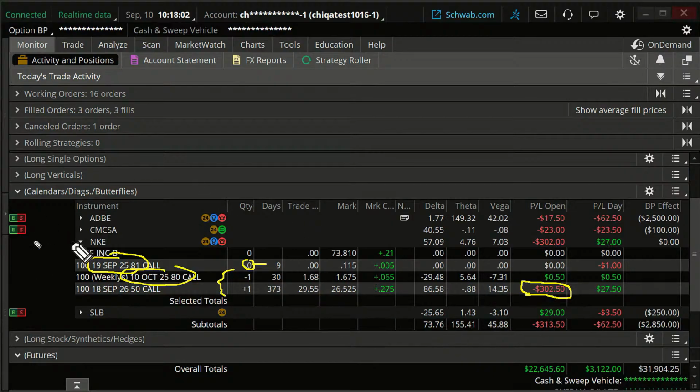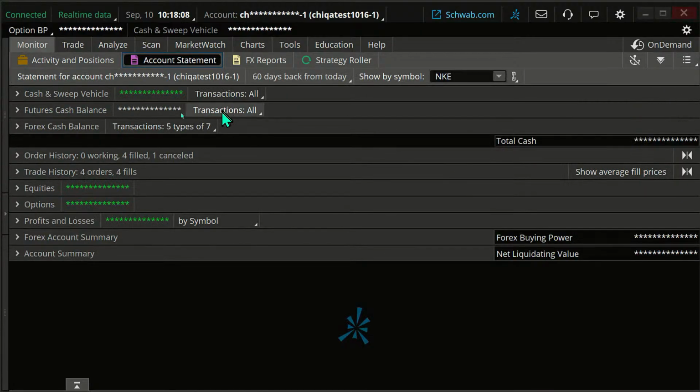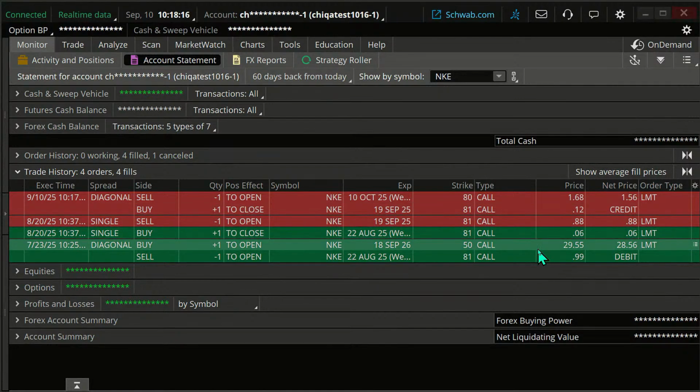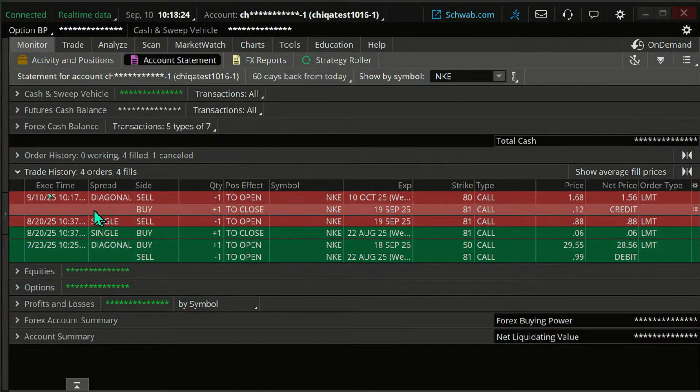Hopefully we bring in enough small credits along the way that it's going to help to offset any deficit in the Leaps contract. So you can see here's the credit. We just got about 155 bucks on that. So that's an example of a roll.